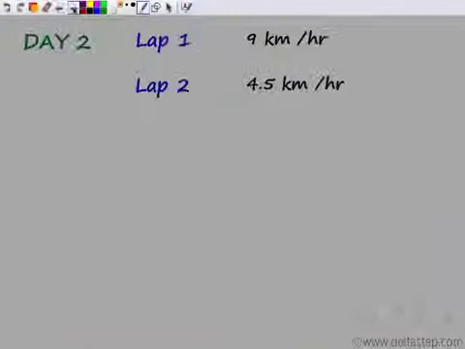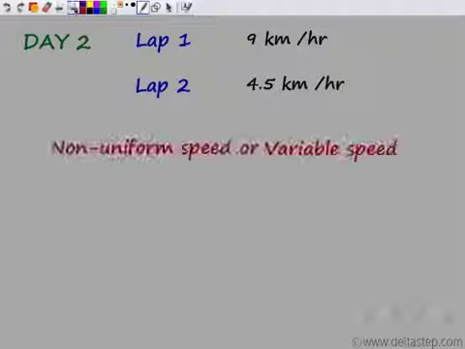So what I observe is, for day 2, for the first lap, his speed was 9 kilometers per hour. For the second lap, the speed is 4.5 kilometers per hour. Now, what can I say as the speed for day 2? We see that the speed is not remaining the same. The speed has decreased. So, when the speed changes or does not remain the same, we call it non-uniform speed or variable speed.